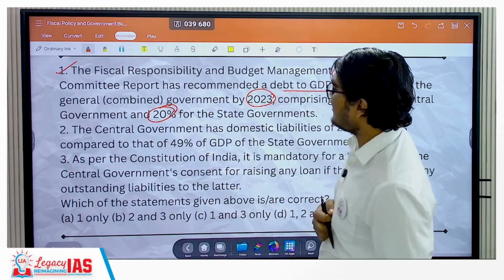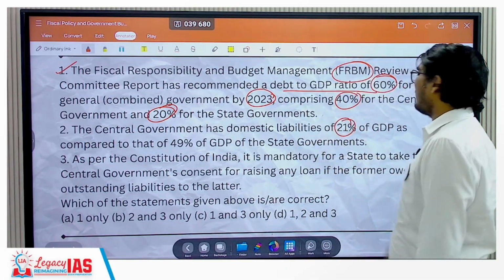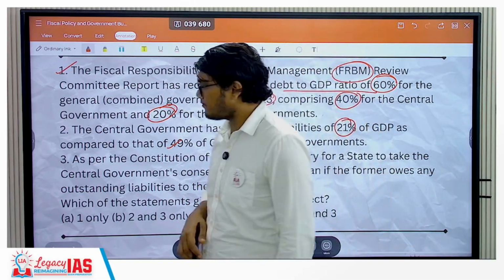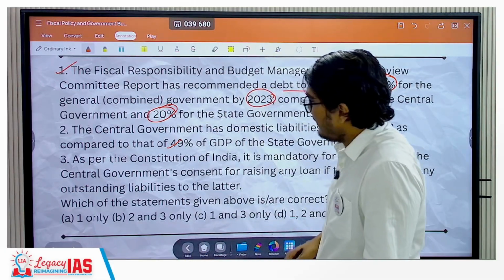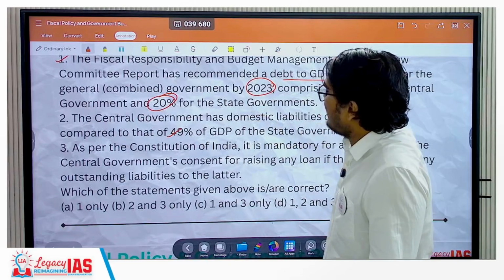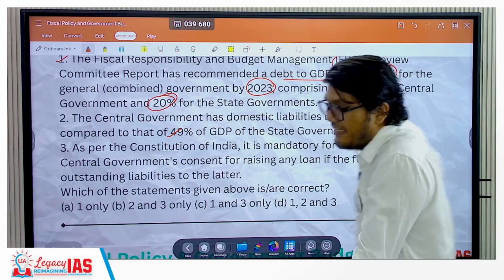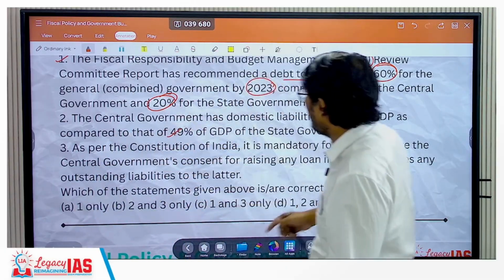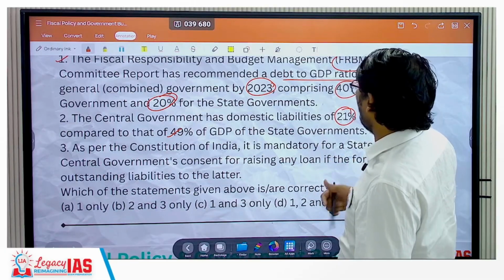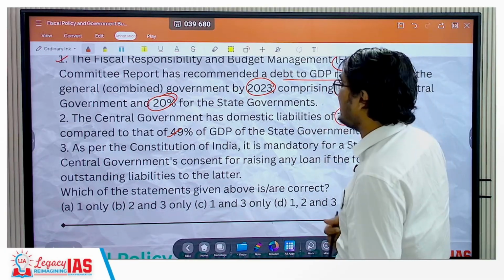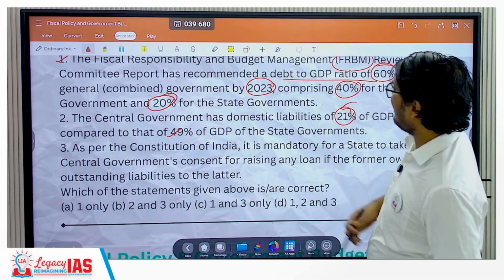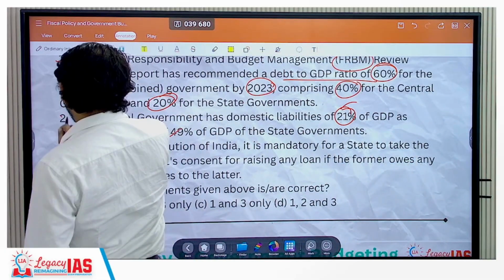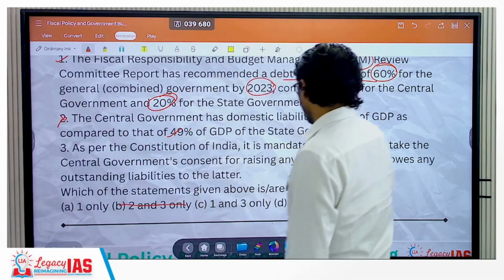Statement 2. The central government has domestic liabilities of 21% of the GDP as compared to that of 49% of GDP of the state governments. Now, this particular thing is actually incorrect. The central government has domestic liabilities of 21% of GDP is what they are saying, but this number is actually a lot different, because for the central government it is beyond 40%. So the statement is actually incorrect. So you have 1 correct and 2 incorrect. So 2 is incorrect, this is gone, 1 is correct.